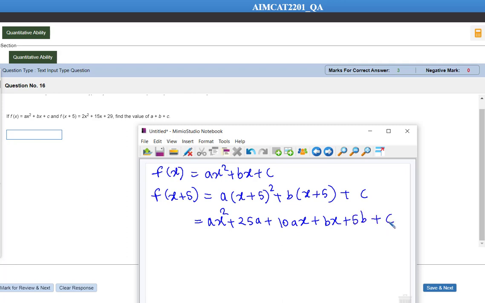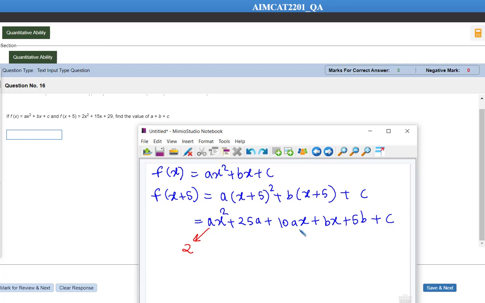Okay everyone, so from this we come to know the value of c has to be, just one second, hold on. The coefficient of x square is what? The coefficient of x square is a. Then if I compare with the given f of x plus 5, the value of a has to be how much? The value of a is supposed to be 2. One second, hold on, I think I am making some mistake here. The coefficient of x square is a, so the value of a has to be 2.